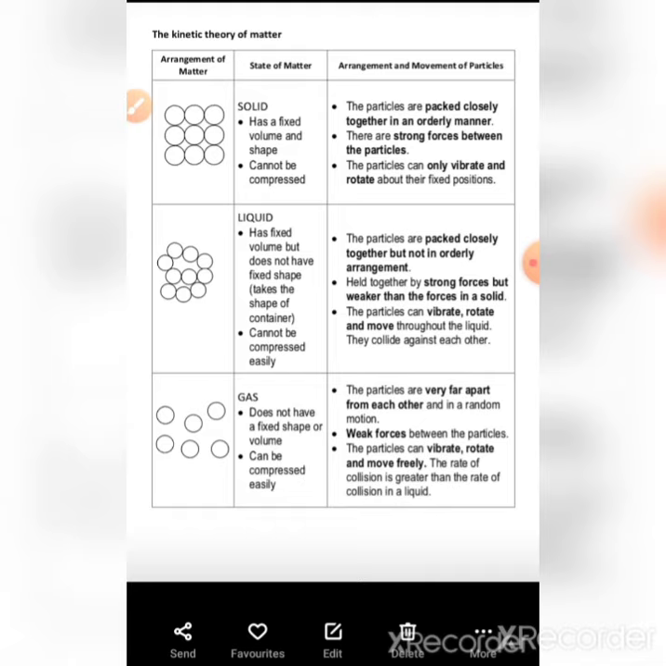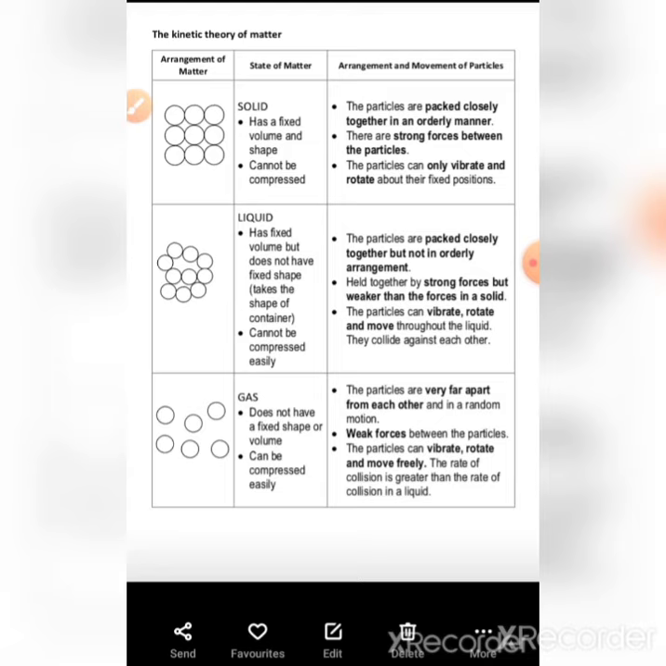Second state is liquid state. Though the particles are packed closely together, they are not in an orderly arrangement. They are closely packed, and some forces are present. So there is some closeness between the molecules or particles, but they are not orderly arranged, meaning they are amorphous in nature. There is no fixed arrangement.